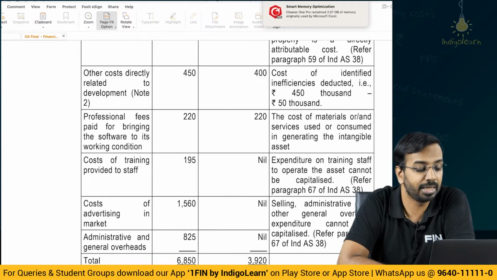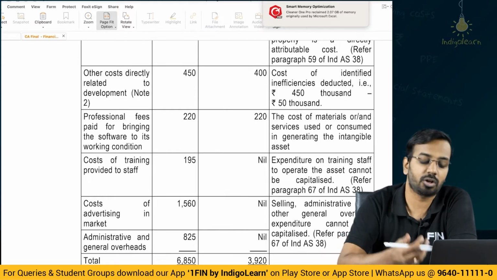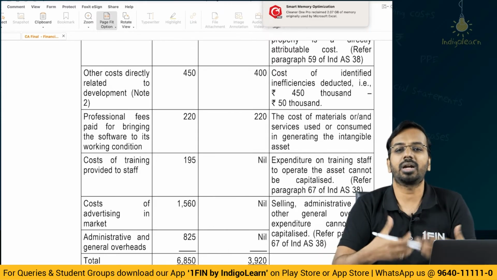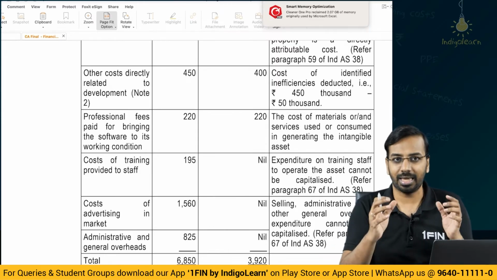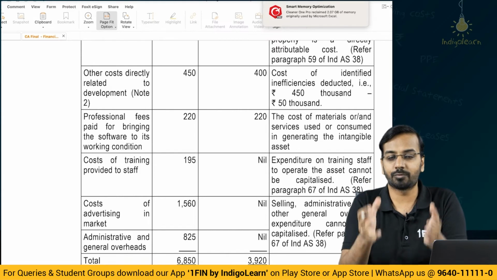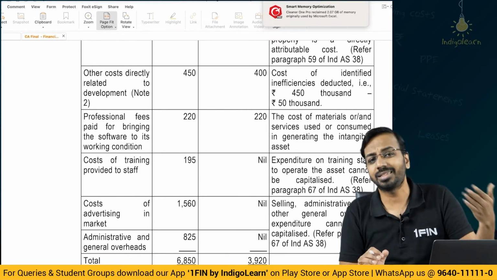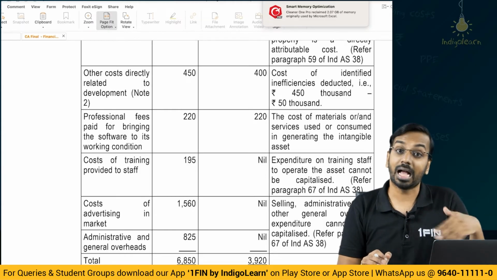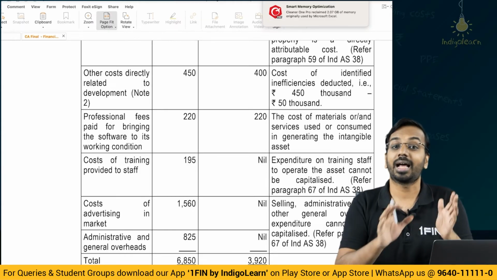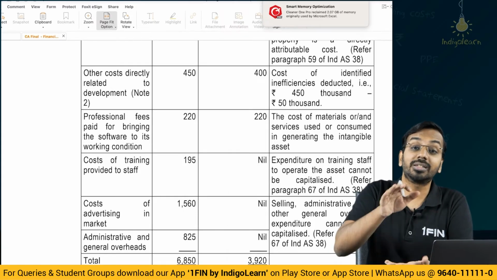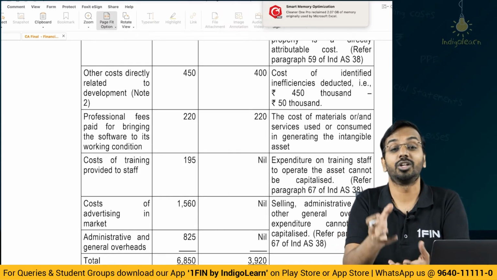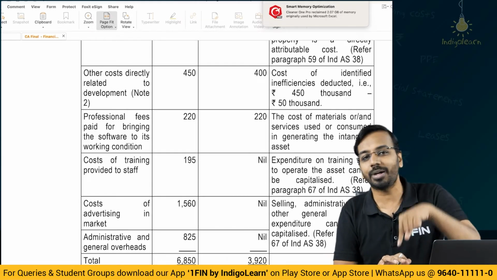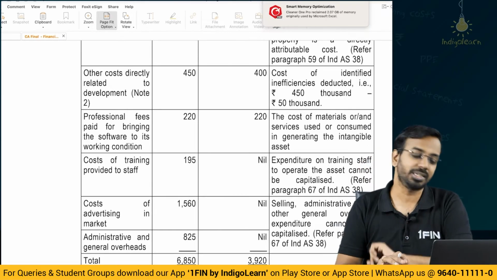Cost of training provided to staff. Now expenditure on staff training for operating that asset cannot be capitalized because that does not add value to that particular asset. See, I create a software, now for that software I am training the employees and this training will continue to go on again and again. Every time a new batch of employees comes, I will train those employees. So should I capitalize that? I cannot capitalize that. Why? Because it is not necessary to bring the software to the condition or location as intended by the management. Training is to operate the software. For creation of software, training is not needed.